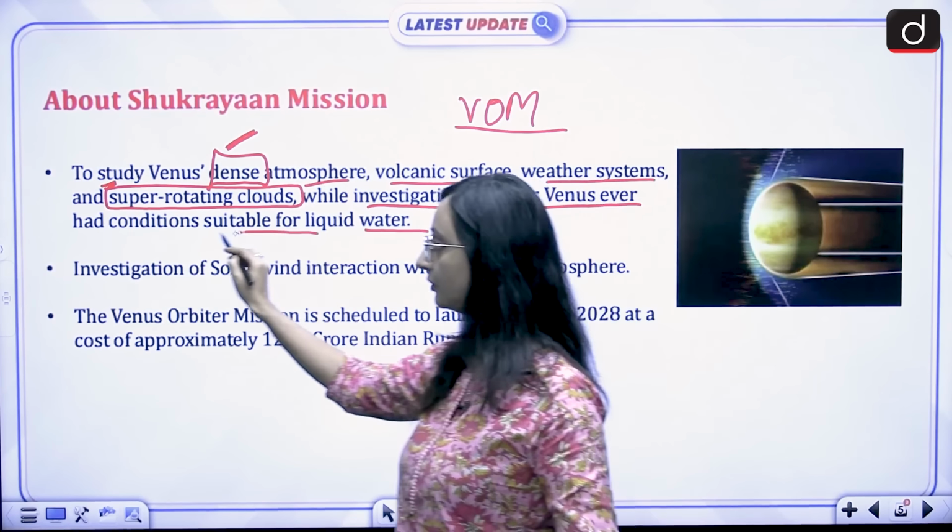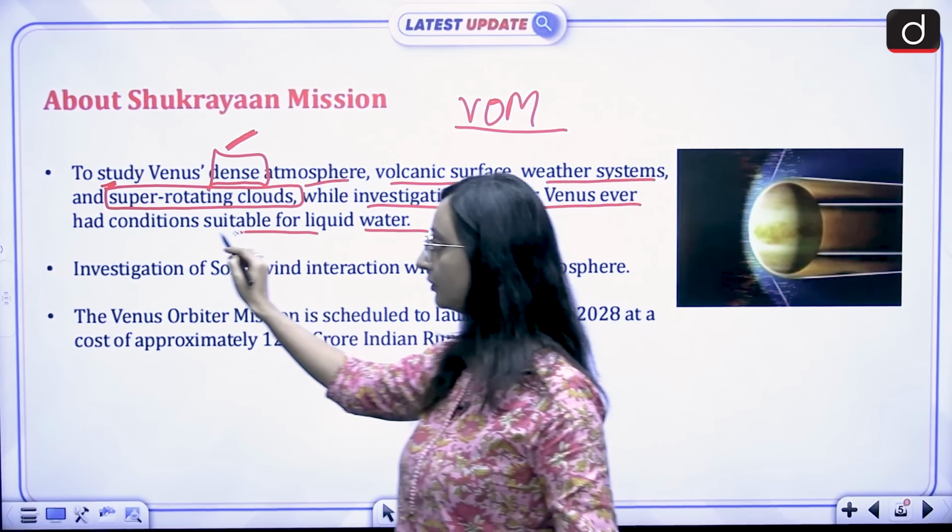Okay, so if you talk about the importance of Venus, Venus has similar physical appearance when we talk about the comparison between Venus and Earth. But unlike Earth, Venus has an extremely high surface temperature of 462 degrees Celsius. 462 degrees Celsius. That is caused by a runaway greenhouse effect that evaporated its water. Let's understand this. Let's break this down.